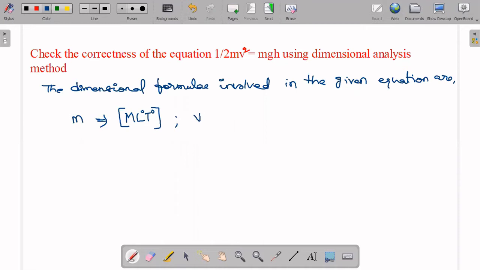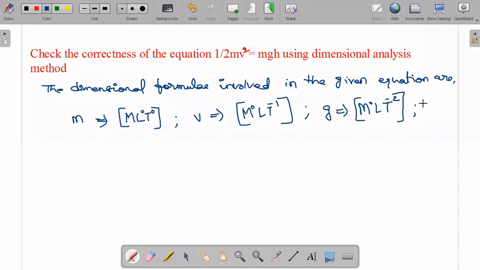V. So what is the V dimensional formula? M power 0 L T to the power of minus 1 is V. So this is the V dimensional formula. On the right side, what else do we have? M is there, we have already come across that. G. So what is the G dimensional formula? M power 0 L T to the power of minus 2. Right? So this is the acceleration dimensional formula, that is, acceleration due to gravity.